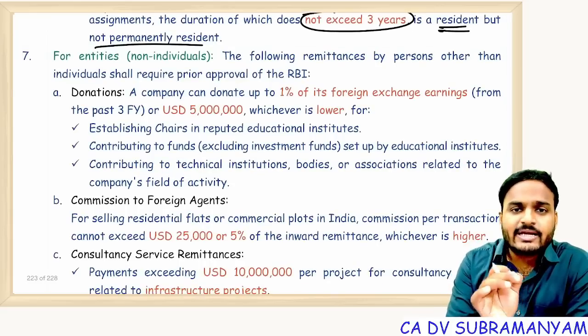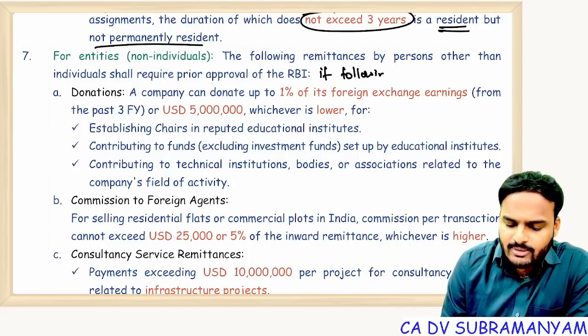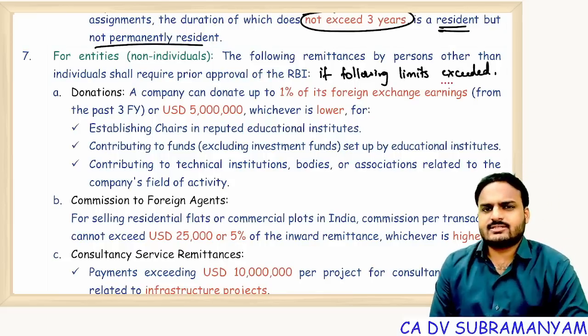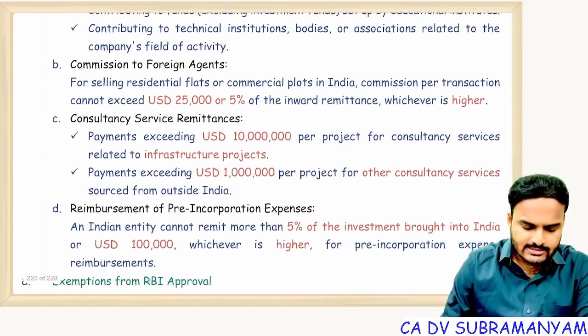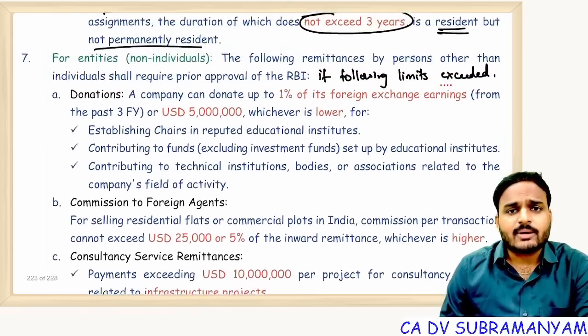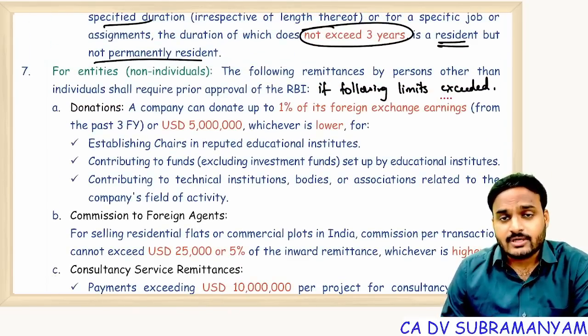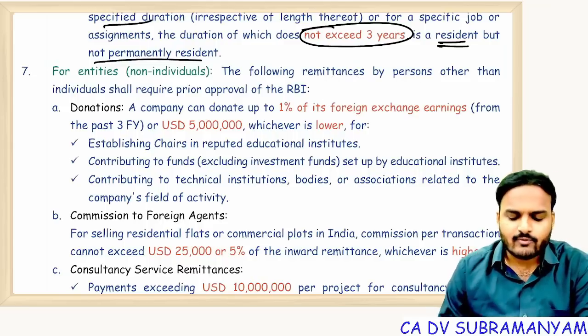For proper interpretation, shall require prior approval if the following limits are exceeded. Just sufficient. So here these transactions are allowed, A, B, C, D. Up to the limits, RBI permission is not required. But if limits are exceeded, then for foreign exchange, RBI approval is required.